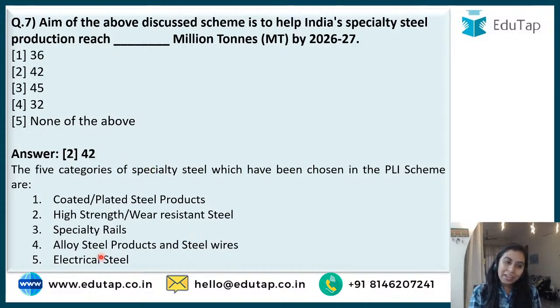If you can just read them, not just sit and ratify or remember them, just go through them, that okay, these are the points, because it's very difficult that they will ask questions on these steels. The scheme is important, the objective of the scheme is important, the purpose of the scheme, such numbers they have given, the figure attached, that is going to be helpful. So this you can skip if you feel that you won't be able to recall.